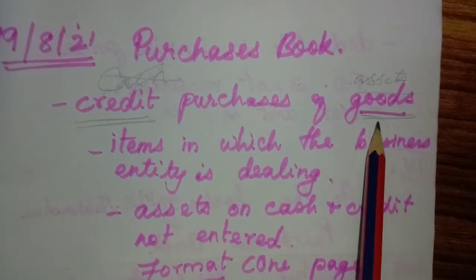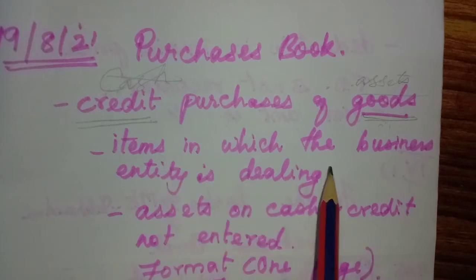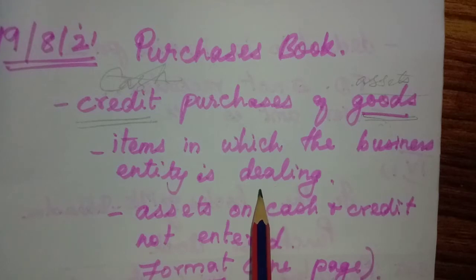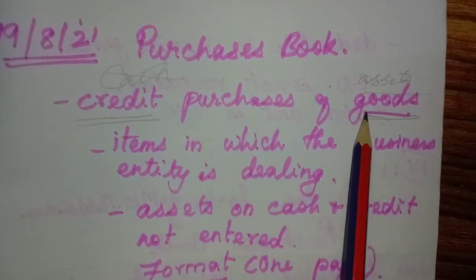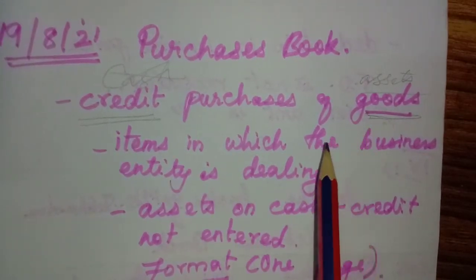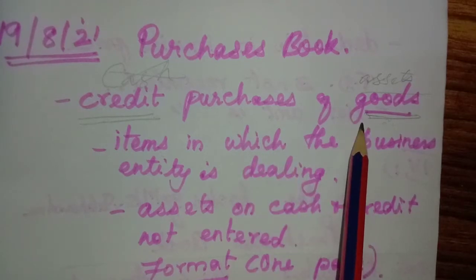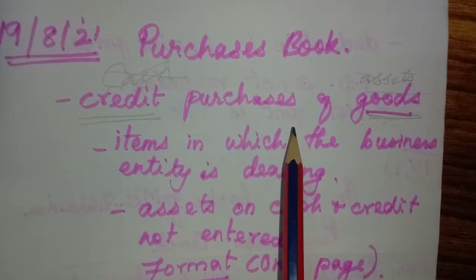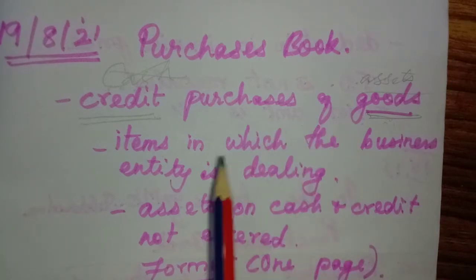Here, what is the meaning of goods? Goods means the items that the business entity is dealing in. If they are purchasing and selling furniture, furniture is their goods. If they deal with grocery items, grocery items will be their goods. Some other concerns deal in textile materials, those textile things will be their goods.